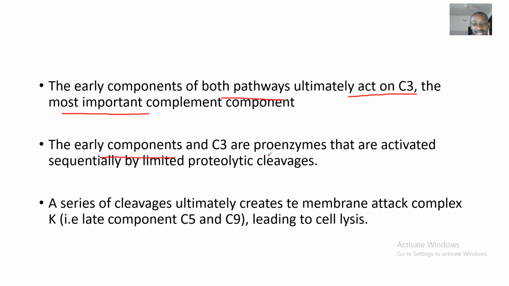The early components and the C3 are proenzymes that are activated and sequentially cleaved by proteolytic cleavages. A series of cleavages ultimately creates the membrane attack complex. That's the late components from C5 to C9. It's not C5 and C9, it is C5 to C9. We have C5, C6, C7, C8, C9.